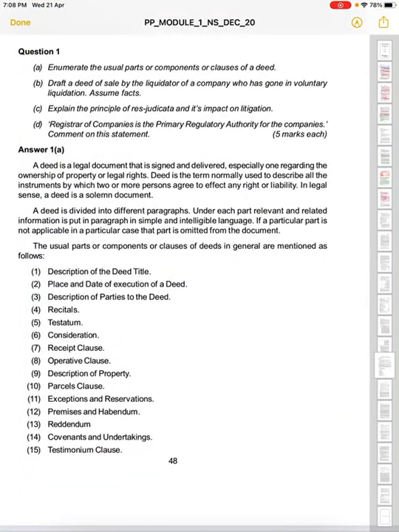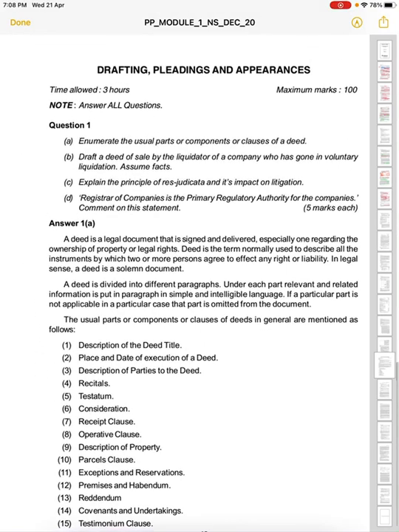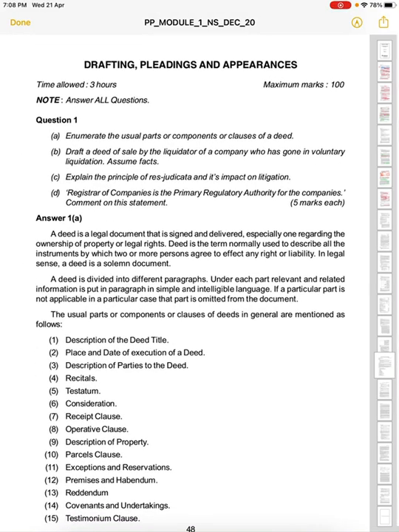Okay, so we are starting this module 3, that is drafting. We are starting guidelines also for drafting appearance and pleading. It is also our module 1, paper 3, and as the name indicates, it contains provisions for drafting, pleading, and what all other appearances which we need to consider. So it is a really important topic for us to read.